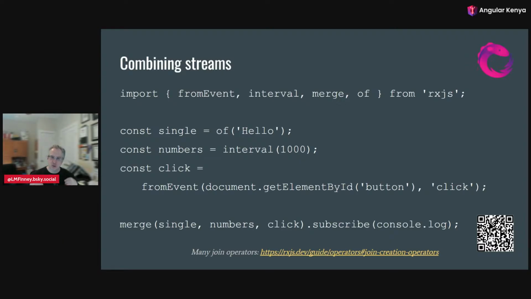But the tool is extremely powerful, because you can combine data from this server and data from this server and combine them together with maybe mouse motion or whatever, and process the mouse motion and do things as these things happen. And this merge just emits them all. Anytime any of the 3 things come in, it re-emits them. But the other join operators have other behavior that lets you combine them and do logic based on them. So there's a lot of power that comes from this.